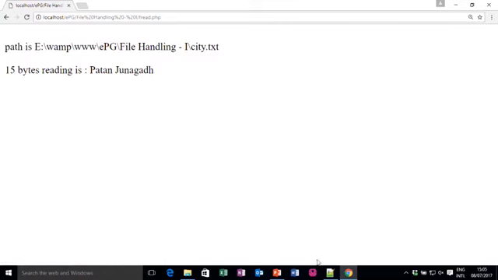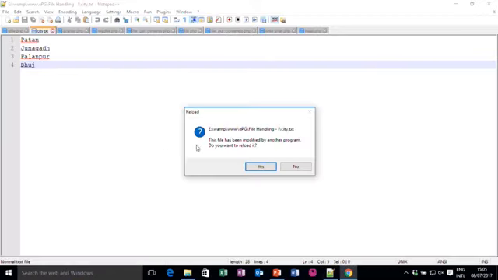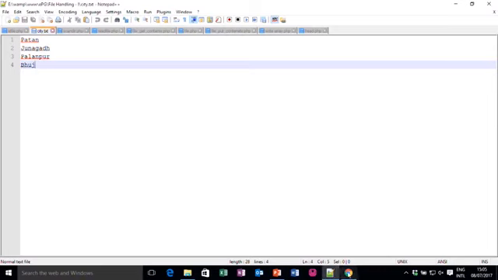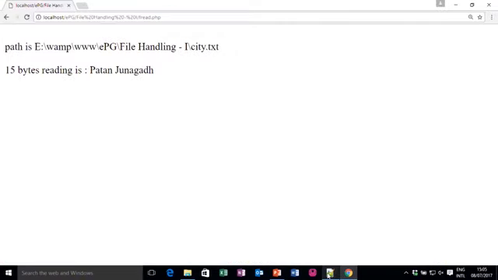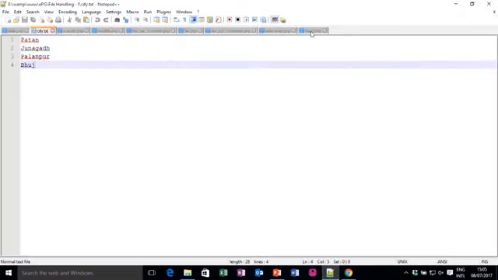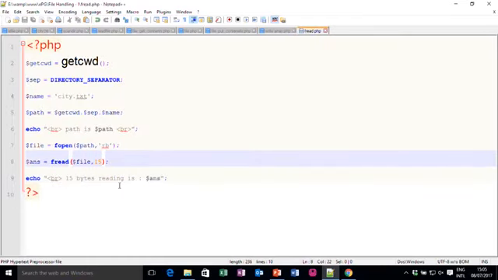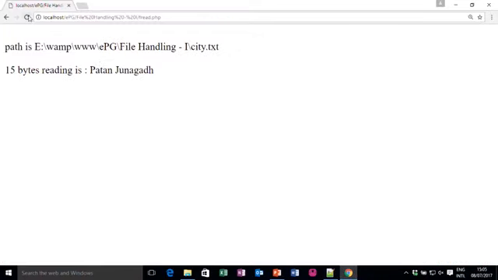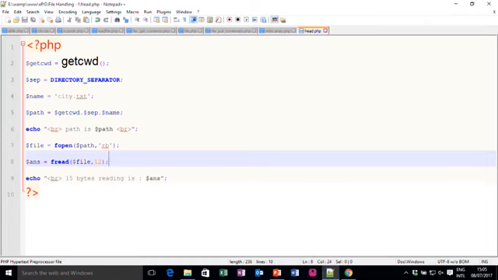So, it will return these two city names, because we have Patan and Junagadh. If I provide some other value, fortunately 15 takes the whole name, but if I use, let us say, 12 characters or 12 bytes, generally we use ASCII, so 1 byte is equal to 1 character. So, it will display only this value. That way you can read it.